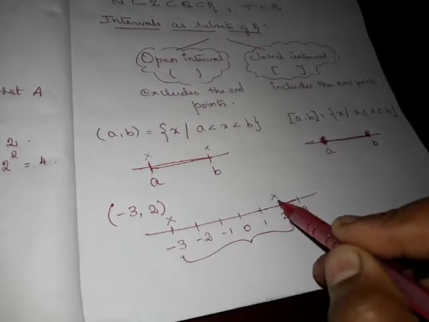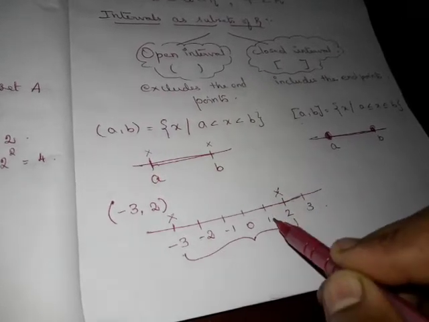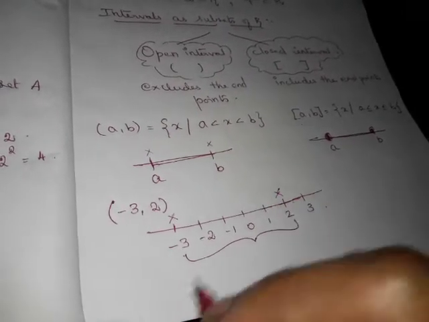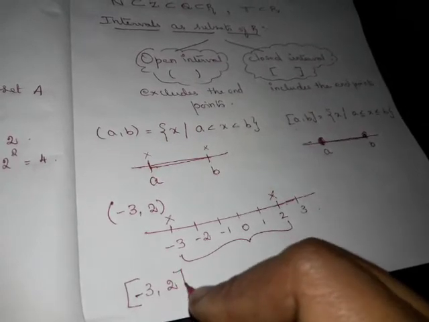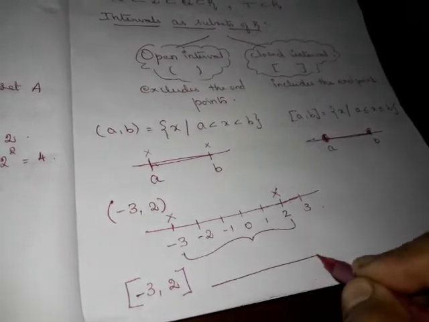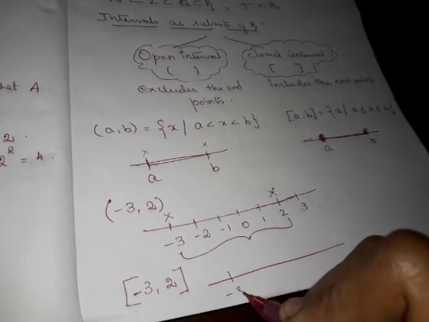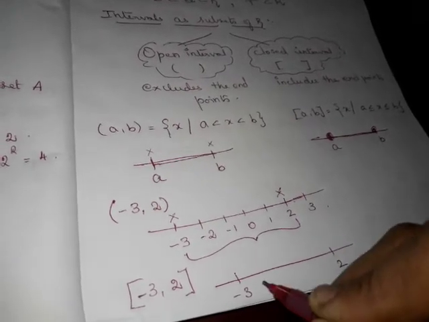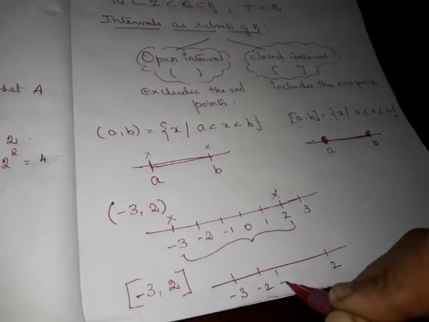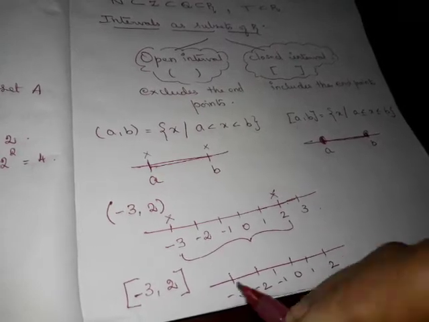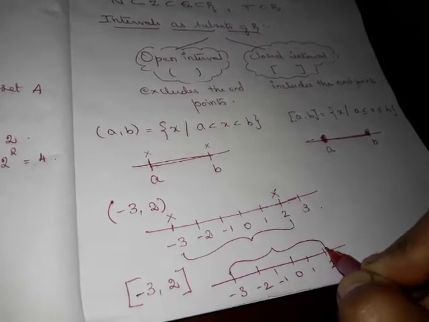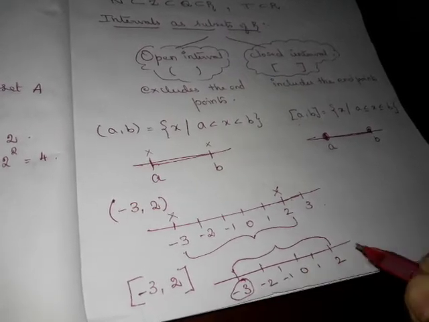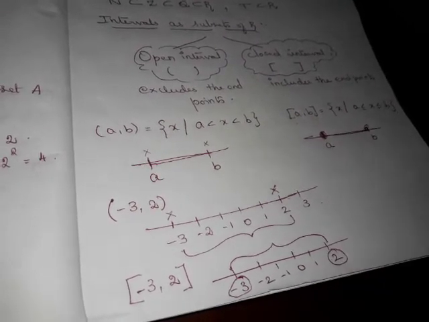So these are all the values it includes. Suppose I say the closed interval [-3, 2], then it will have all the values in between minus 3 and 2 and also it will include minus 3 and 2.